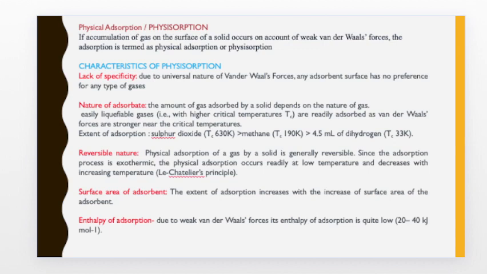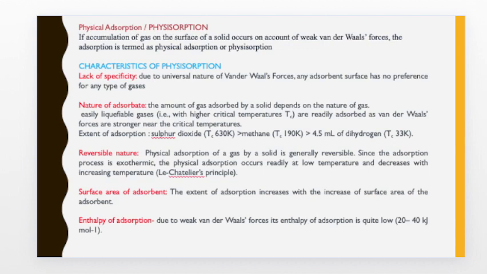Since the process of adsorption is exothermic, as we have discussed in the mechanism of adsorption, the physical adsorption will occur readily at lower temperatures and will decrease with increase in temperature. This can be better explained by Le Chatelier's principle, but for the time being it's necessary to note that the process of physical adsorption is a reversible process.